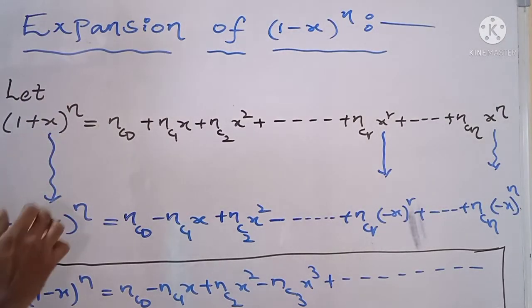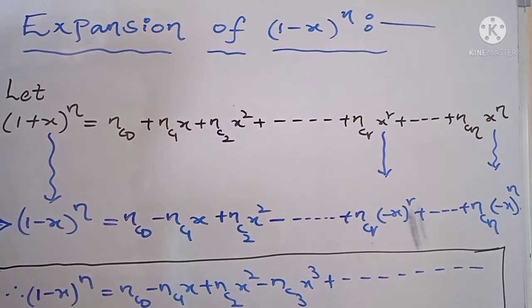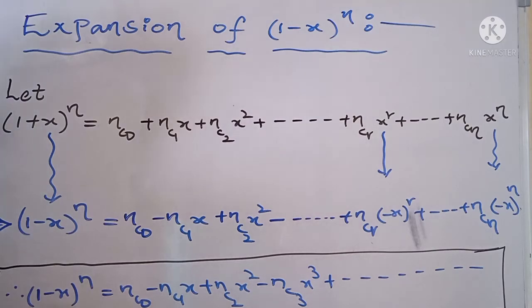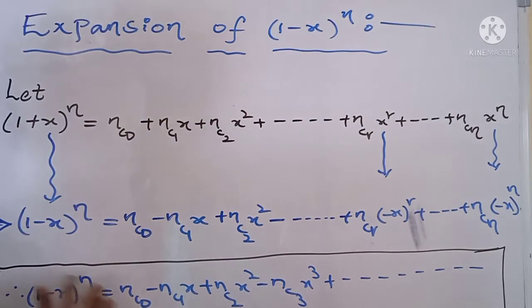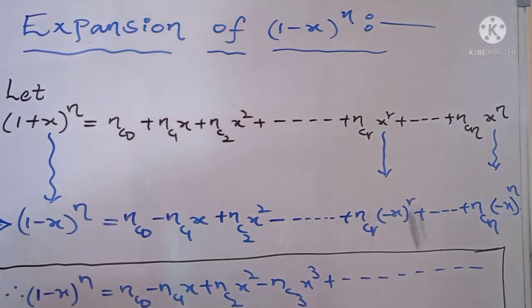Come to the expansion of (1 plus x) whole power n. In it, all the terms are positive, but in the expansion of (1 minus x) whole power n, the terms have alternate signs. That means the first sign is positive, second negative, third term positive, fourth term negative.